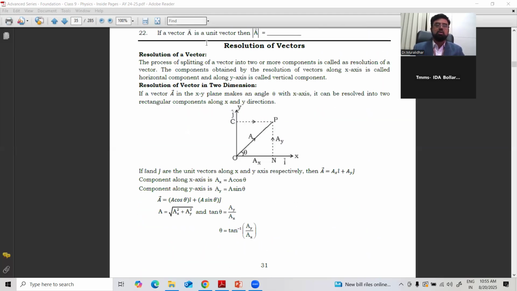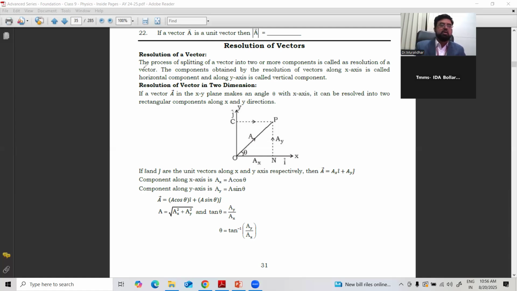Okay. Now, resolution of a vector, resolving. Suppose when you are traveling by cycle or vehicle, you come to a circle, a chaurasta, with four roads. So which direction you have to move? You can move in all four directions. Similarly, here we have three directions to move: along the x-axis, along the y-axis, along the z-axis. Like that, vectors can be resolved into various directions because a vector has direction. That dividing into directions is called resolution.